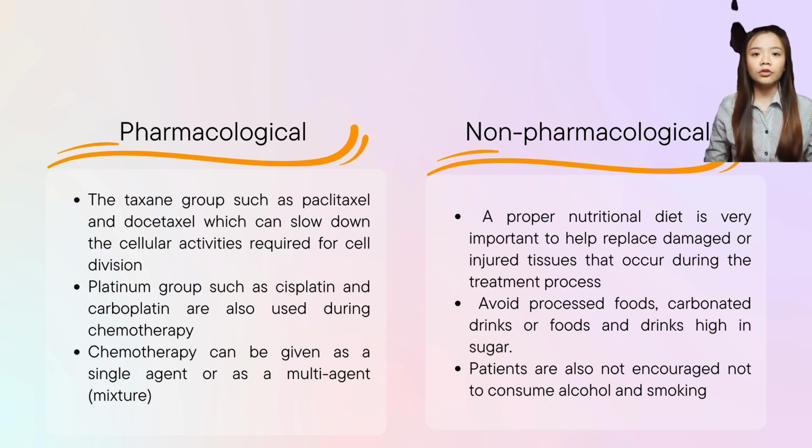Next, patients are also not encouraged to consume alcohol and smoke because it can cause a bad effect to the patient. Moral support from people around is very important for ovarian cancer patients. This is due to the fact that this disease not only affects the patient's physical health but also has the possibility of resulting in distress, depression, and anxiety.